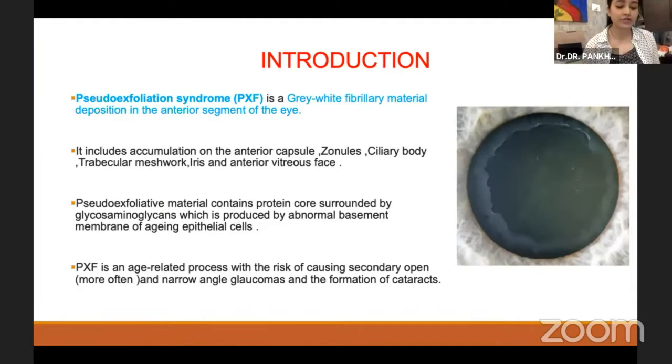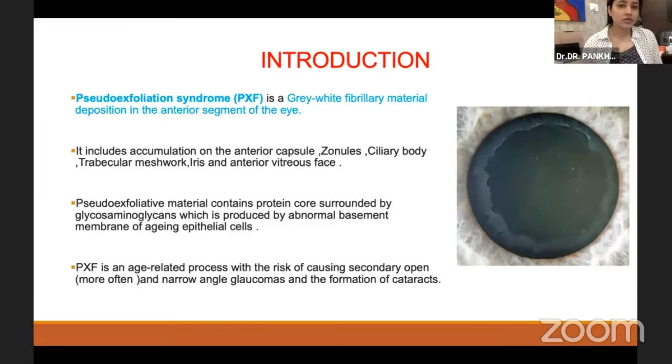Pseudoexfoliation is a gray-white fibrillary material which gets deposited in the anterior segment of the eye, including the anterior capsule, zonules, ciliary body, iris, and trabeculum. This accumulation increases the risk of intraoperative and postoperative complications, among which secondary open-angle glaucoma is a common entity. Therefore, the aim of this study is to perform a complete preoperative assessment so as to reduce the risk of the same and to improve visual acuity.